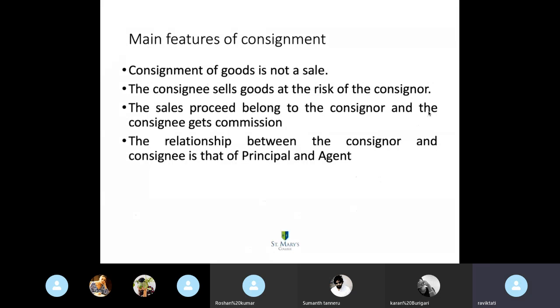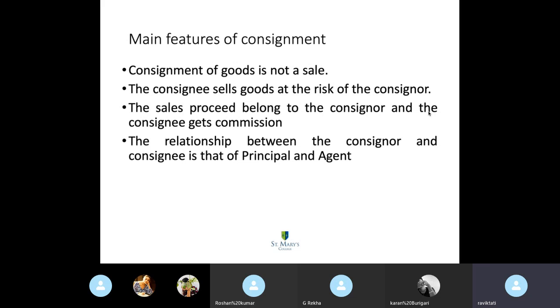In this discussion, what are the features that we can make? Consignment is not a sale, but it is only a kind of relationship between the consignor and the consignee, just like the relationship between the principal and agent. And the consignee sells the goods at the risk of the consignor, and he doesn't shoulder any risk. Then you may ask me, sir, what about the bad debts risk that the consignee takes? Earlier in the classrooms, we have discussed that. I'll come back to that when we are discussing the coverage of the bad debts.